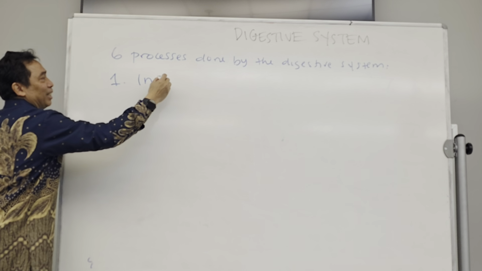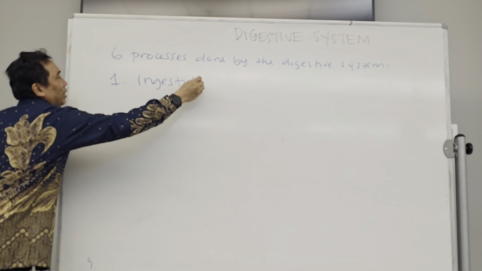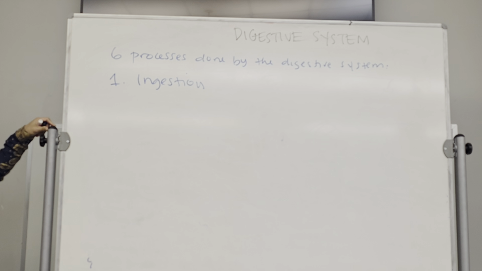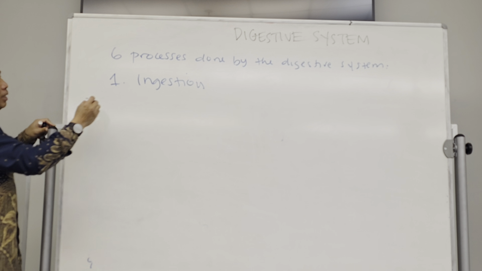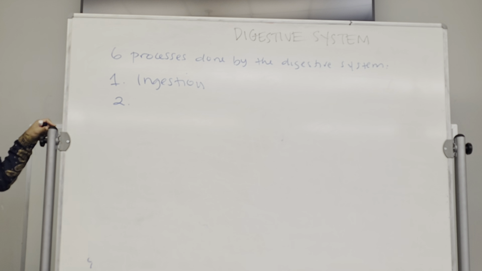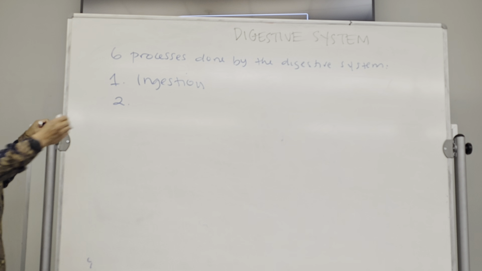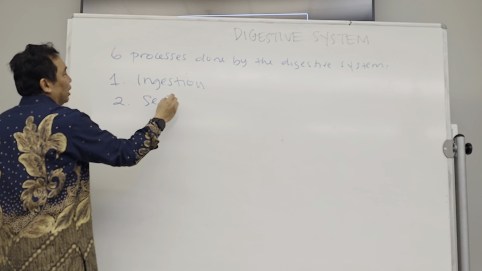Is the ingestion. Okay, so ingestion is putting the food into the mouth. As soon as you put the food in the mouth, the mouth starts to produce saliva automatically. So this is automatic. This is also controlled by the ANS. So that process is called secretion.